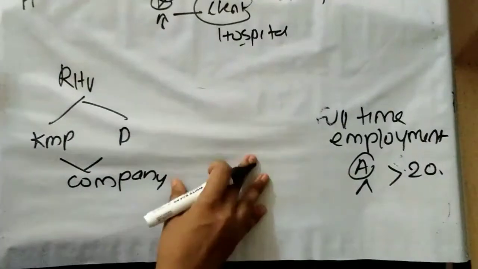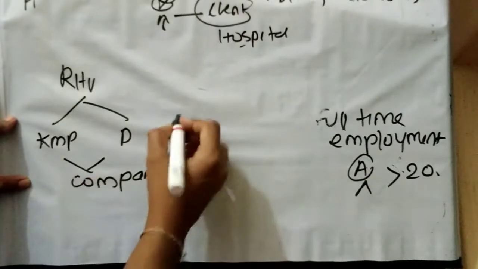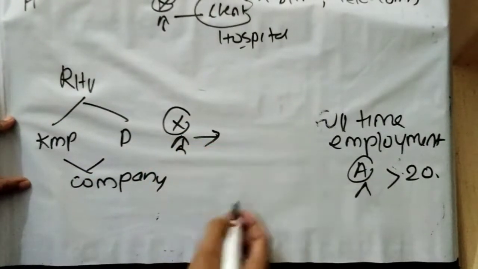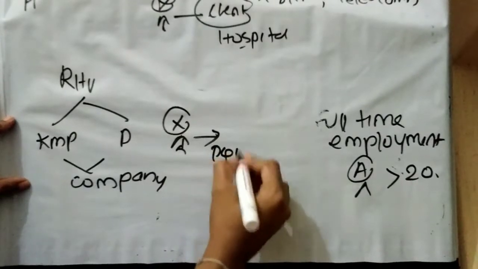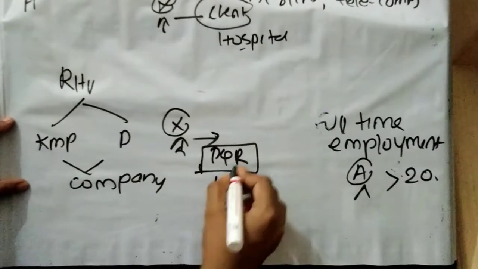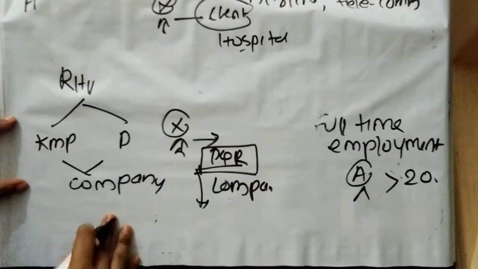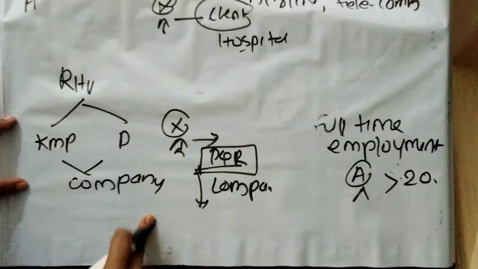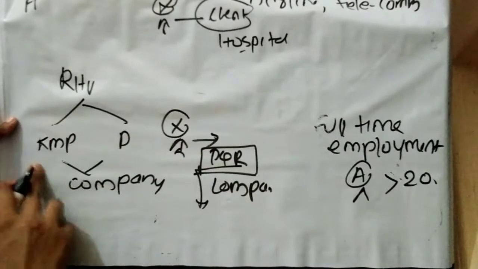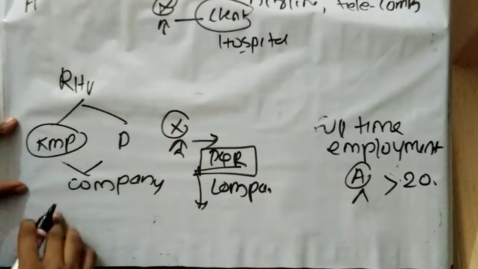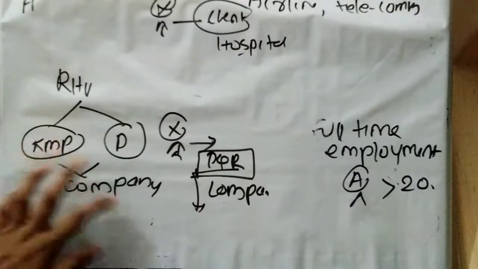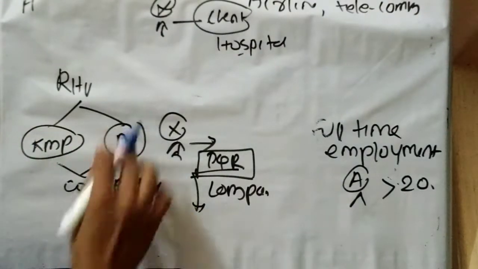Okay. Then suppose X got appointment as auditor of PQR Limited company. Here R is the relative of X. Sister, R is the sister of X. She is a key manager. She is holding the post of key managerial person or director. In that case, X is not qualified to be appointed as the auditor of that company.